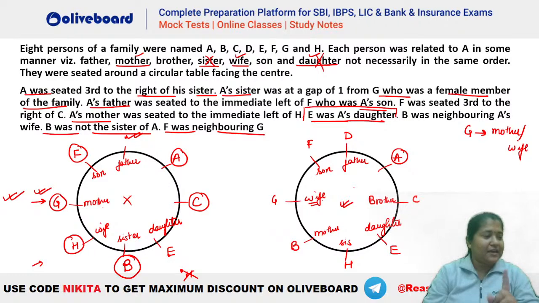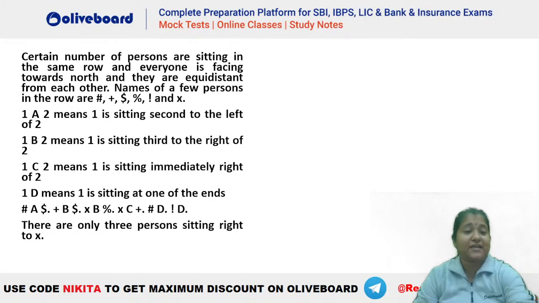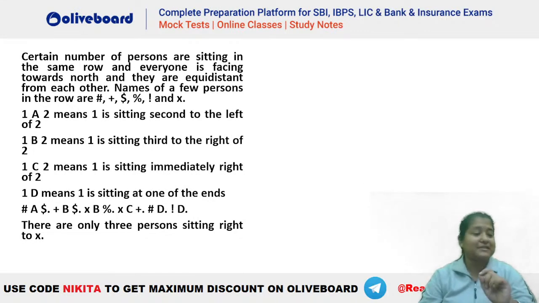Everybody clear with this question? Okay, chalo, we'll quickly go to the next question now. Next question on your screen. This is based on coded one, right? You can see coded unknown number of persons are to be placed. Quickly find how many persons should be there in this particular arrangement. Not a very difficult one. It's a very doable question, right? Very, very doable. Try this out. Let's take 2 minutes. Let's solve this.